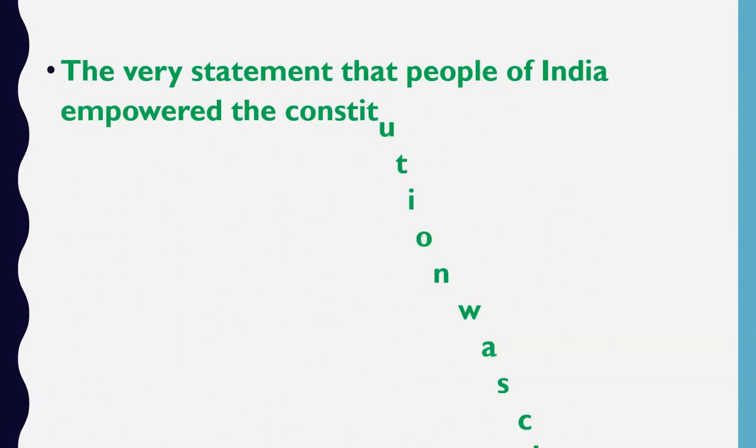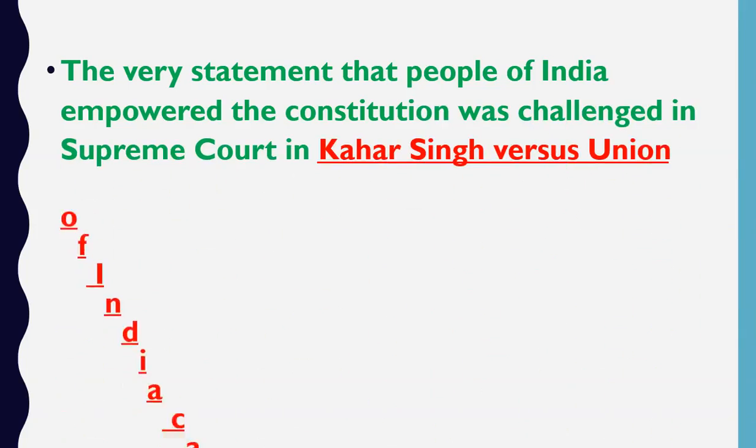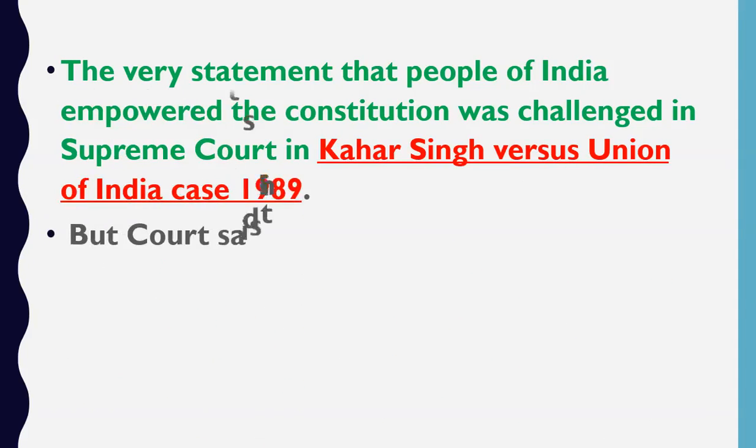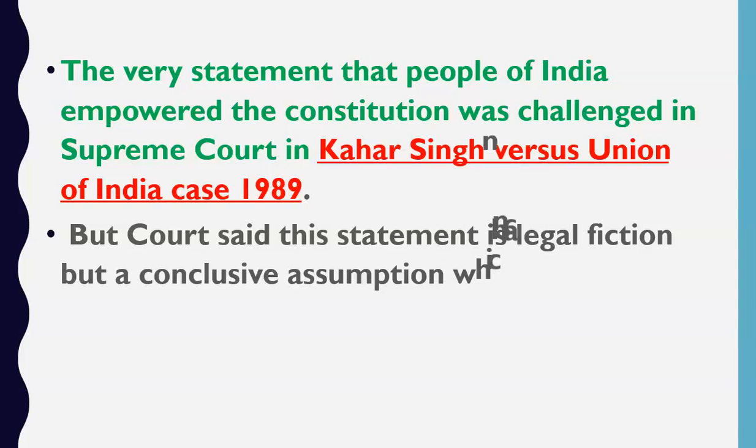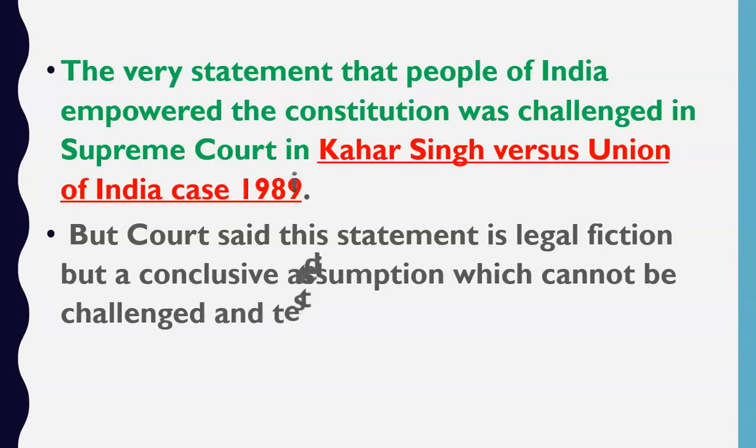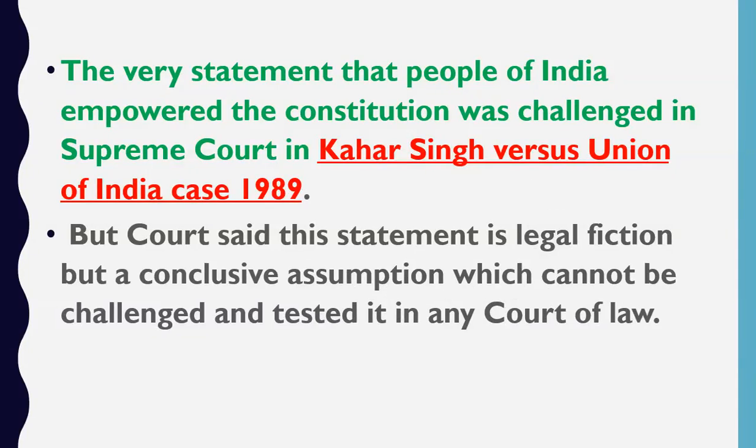Now friends, in the last lecture I told you that by reading the first and the last line of our preamble, "We the people of India do hereby enact, adopt and give to ourselves this constitution," the meaning is that the people of India empowered the constitution of India. People of India made the constitution of India. The source of all the powers of the constitution is the people. People have empowered the constitution. People have made the constitution.